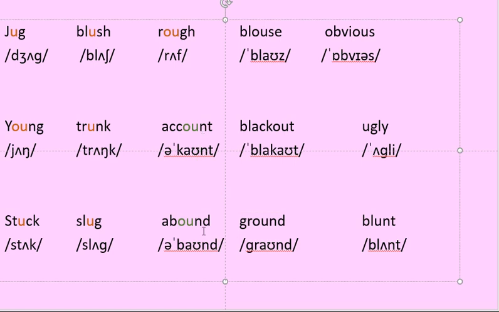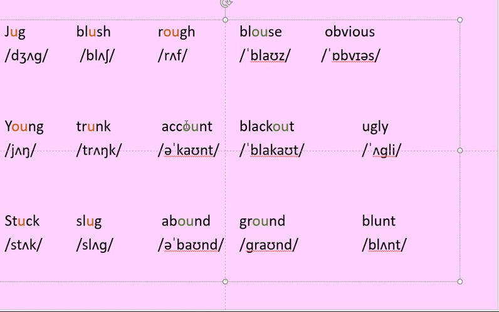Next, abound. Here account, here abound. Here also OU is there, and how do you pronounce it? Ow. But you don't say yaung, we say young only. So in these two words, how do you pronounce OU? Ow. Now you see one more word, blouse. So these three are account, abound, blouse. Even the next one, blackout.